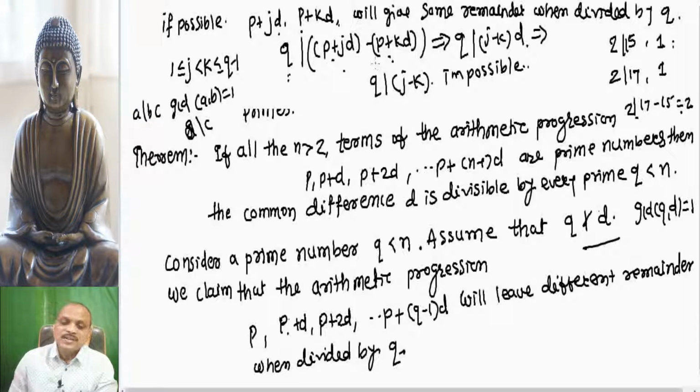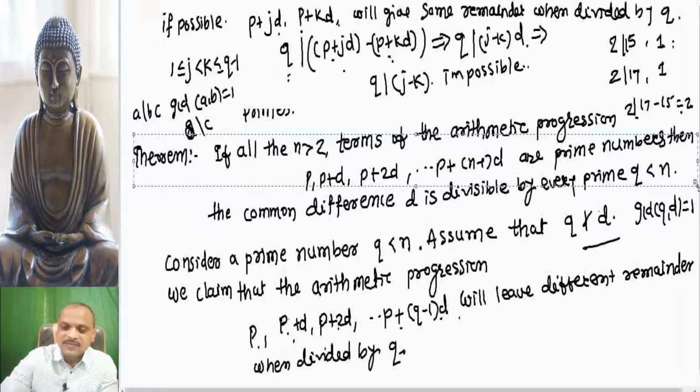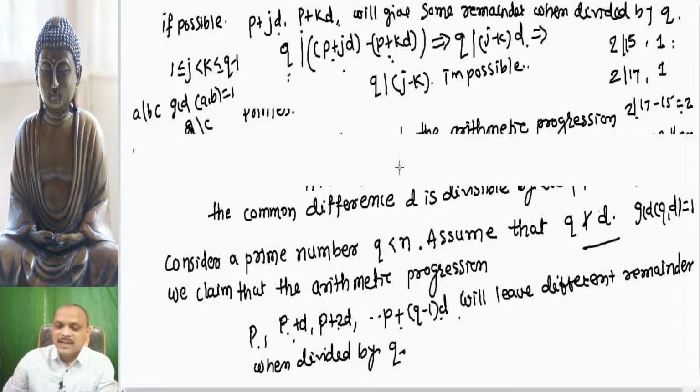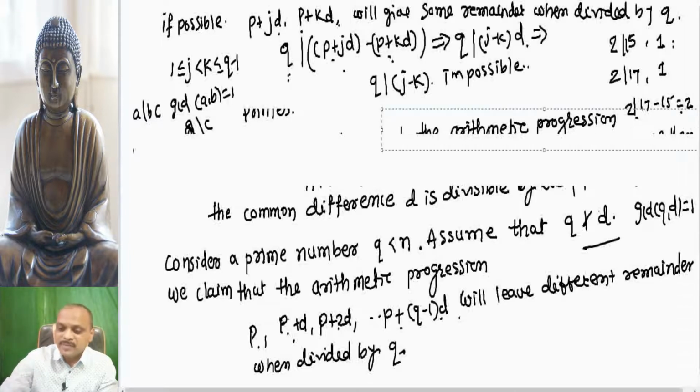In other words, the numbers p, p plus d, p plus 2d, up to p plus q minus 1 d will give us different remainders.